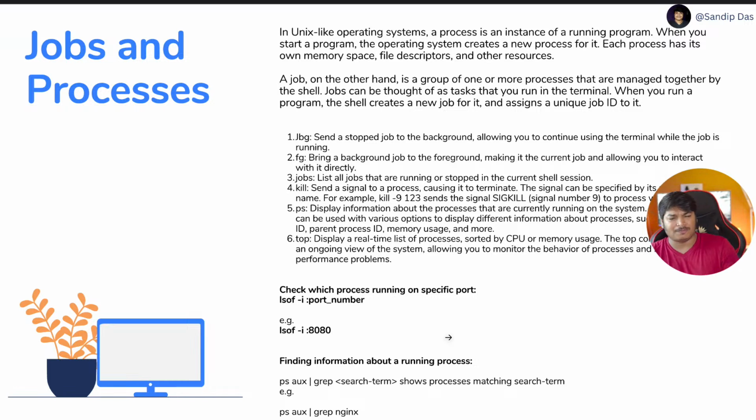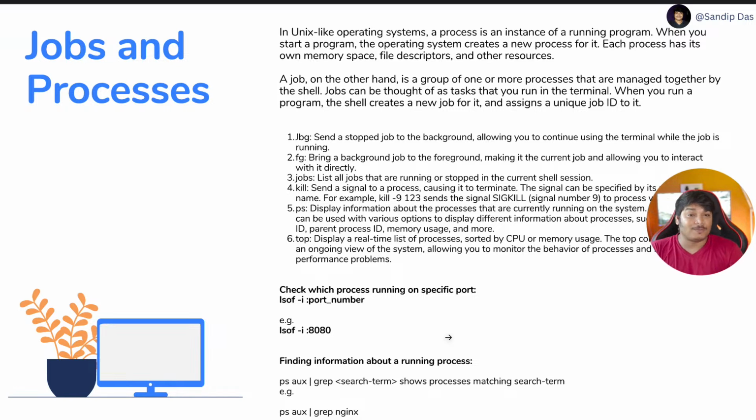Each process has its own memory space, its own file descriptors and other resources. So when you are executing something, it of course has its own memory. RAM is allocating the memory, CPU is of course processing it. So all these required resources get allocated to particular processes, right? Now this is all about the process.